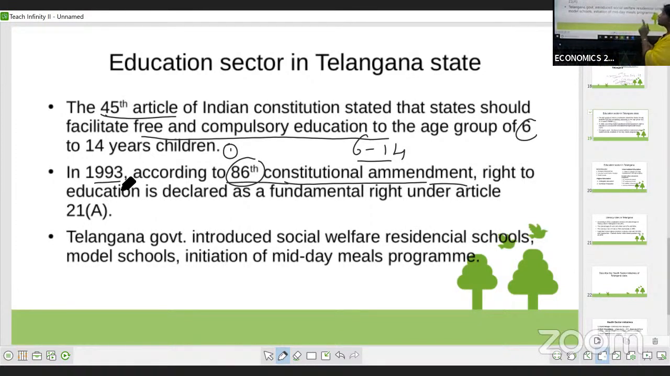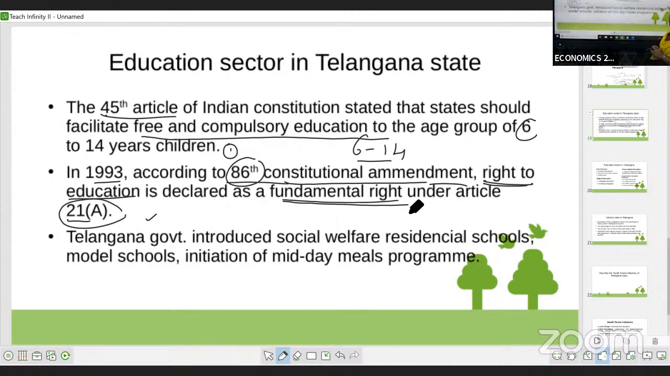What does the 86th Amendment say? It declared that the right to education is a fundamental right, kept in the fundamental rights according to Article 21, under Article 21 A, the subpart. It has said in the constitution amendment that the right to education is a fundamental right.